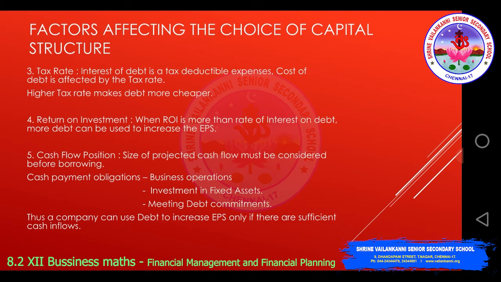Cash flow position is an important factor because based on the cash flow structure only you will be able to pay the business operations cash payments, interest payments, and investment in fixed assets. Debt commitments are nothing but interest payments. Thus a company can use debt to increase EPS only if there are sufficient cash inflows.